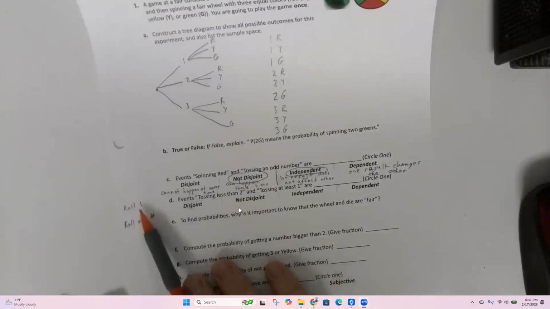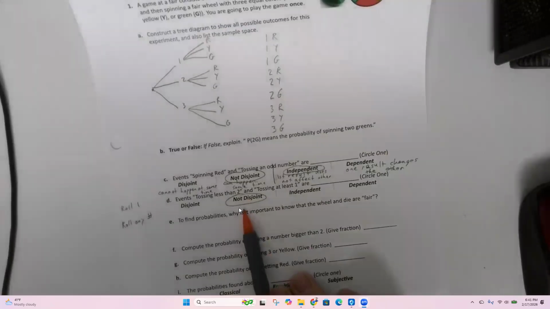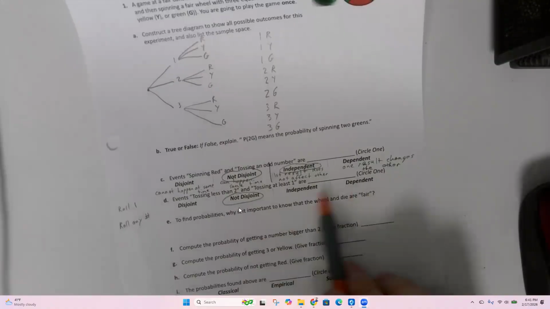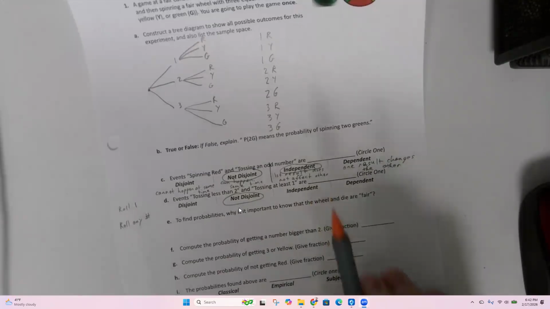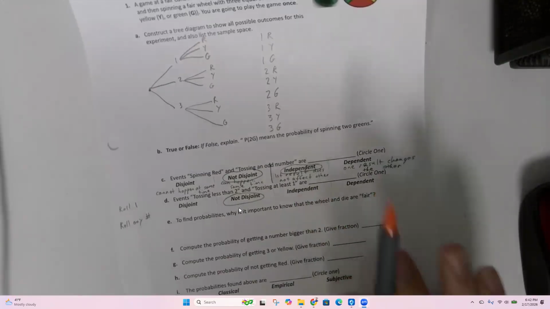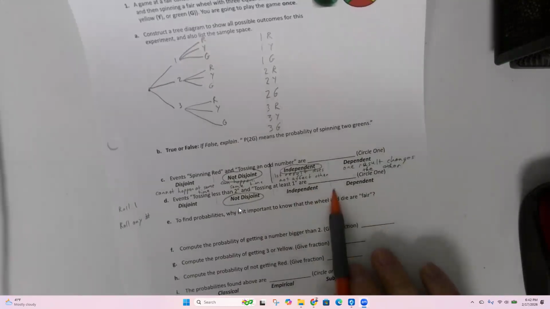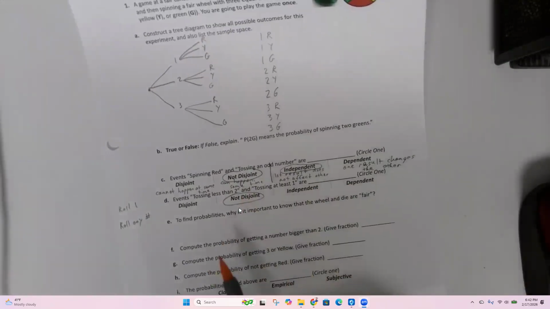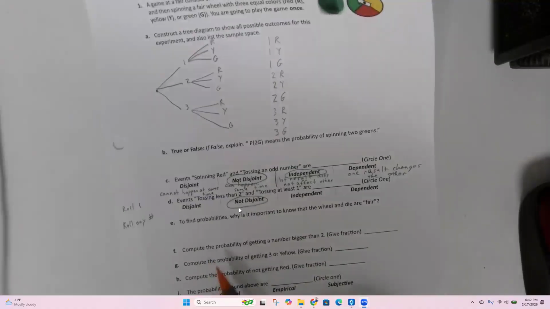So are these disjoint or not disjoint? Can you roll a one and also at the same time roll any number at all? Yeah, certainly. If you roll a one, you rolled a number. So good job, Mike's got it. Not disjoint. Independent versus dependent, I'm not going to talk about that one for this particular case. Mathematically speaking, they're independent. We'll talk more about independent and dependent in a little bit. This one's a bad example. This is a poorly written question. I apologize. Okay, moving on.